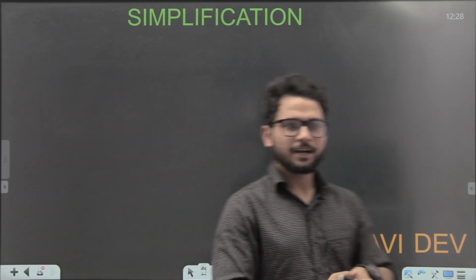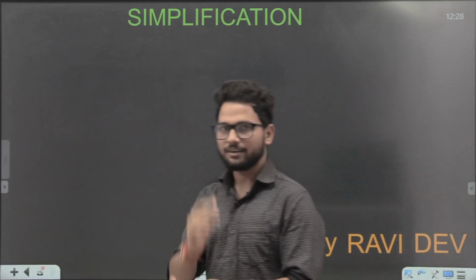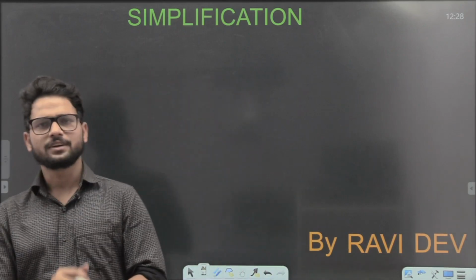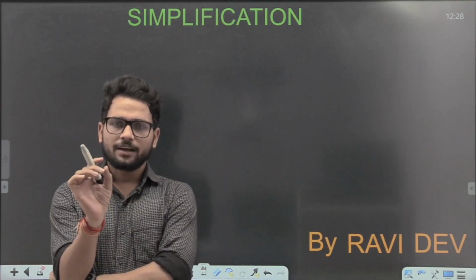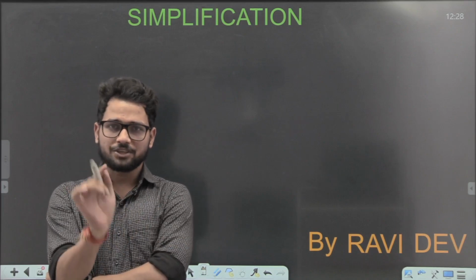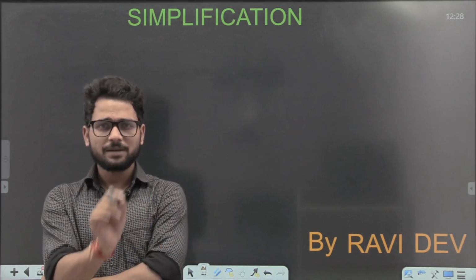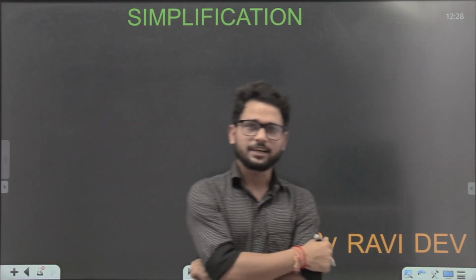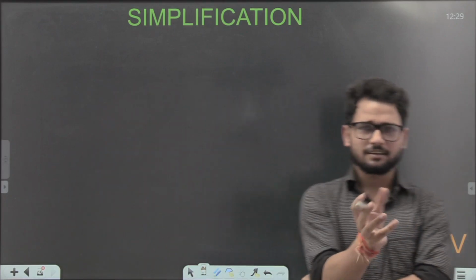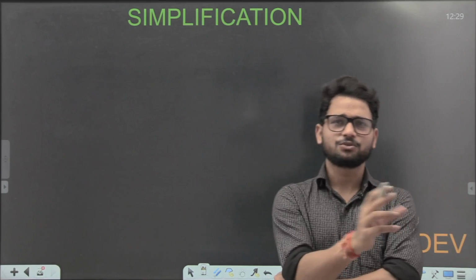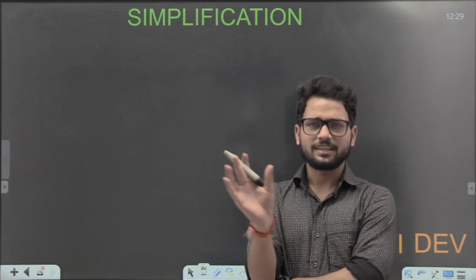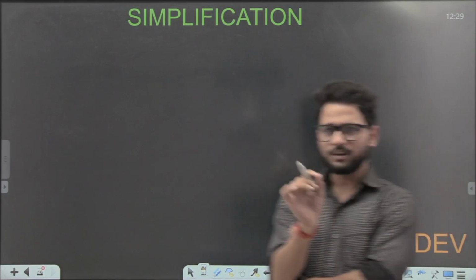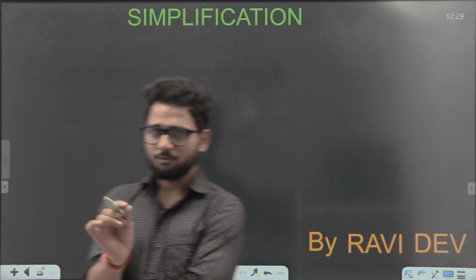Guys, today I'm here in front of you with a very interesting and very important chapter of SSC CGL. Students, I want to tell you about the chapter simplification. Sometimes students take this chapter very lightly. They think this chapter has no weightage and has no scoring. I want to tell you one thing, and it is very, very important.